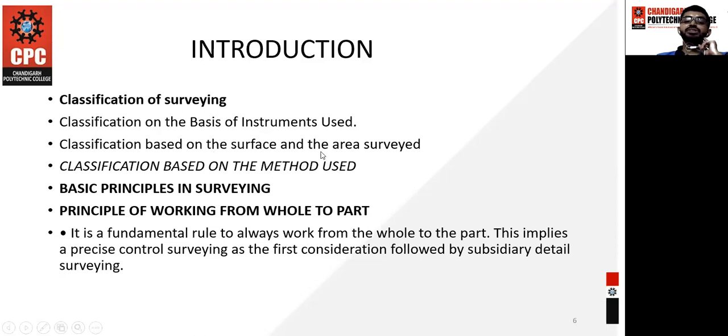And classification based on the surface and the area surveyed. So what do you mean by the surface and the area surveyed? Like the land survey, it is usually done according to what sort of land you have. Like you have a plain area like Punjab, or a hilly area like Himachal. These are the things that you need to know.